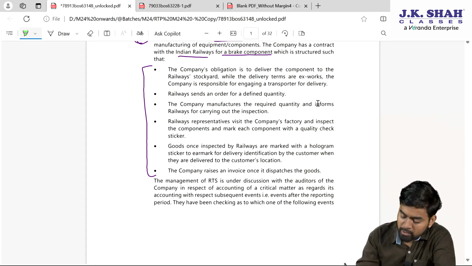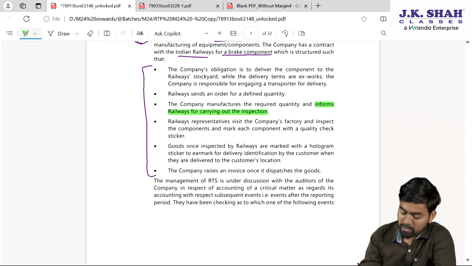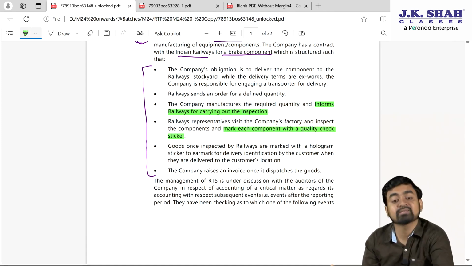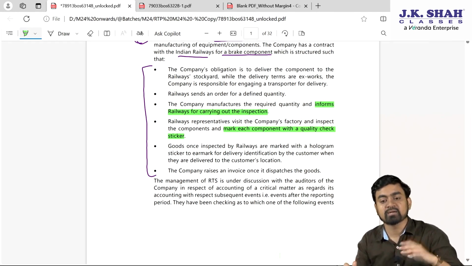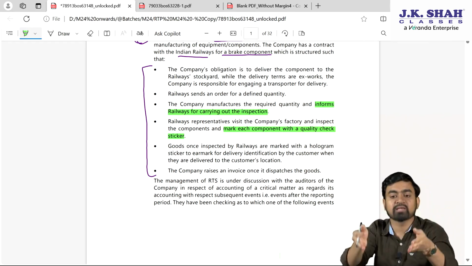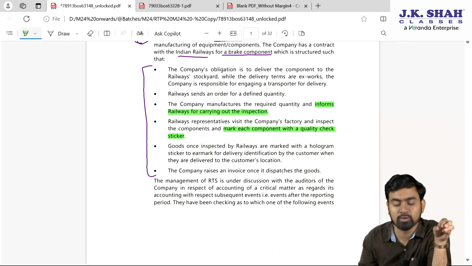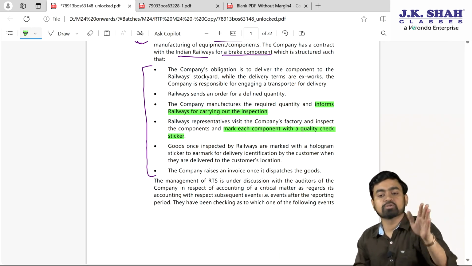Railway representative visits the company factory, inspects the component and marks each component with the quality check sticker. As soon as they put that sticker, our job is over. Now they themselves are confirming that the units are correct, good, without any defect. My job is over.